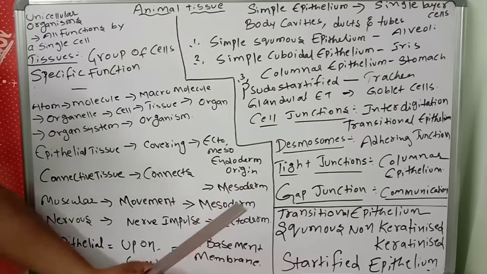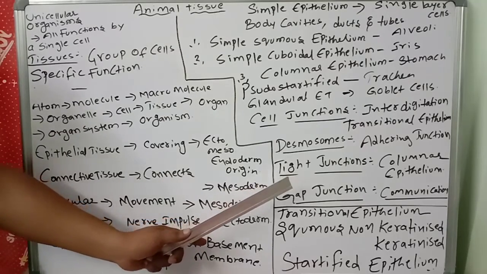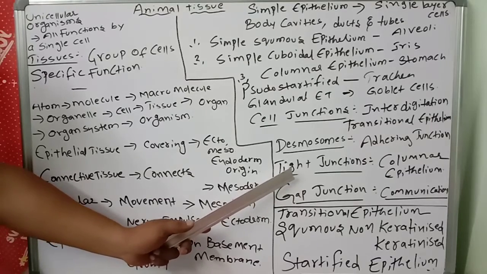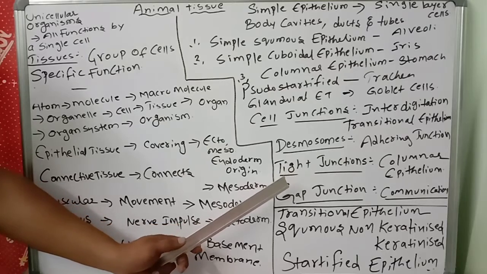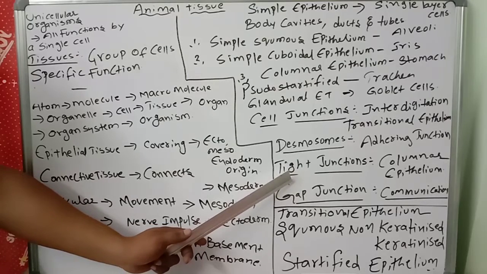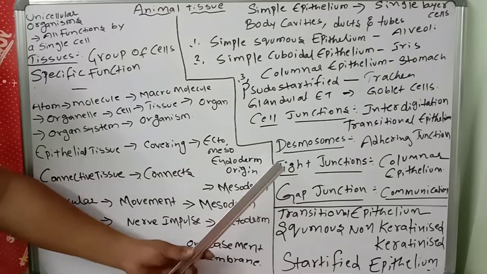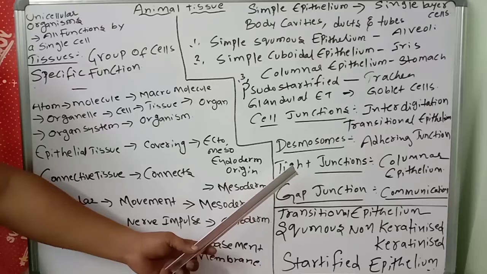Next, tight junctions. What are tight junctions? At some places the plasma membranes of adjacent cells become fused together to form tight junctions. They stop substances from leaking across a tissue. These structures are mostly found in columnar epithelium. So they stop the leakage of substances between the cells.